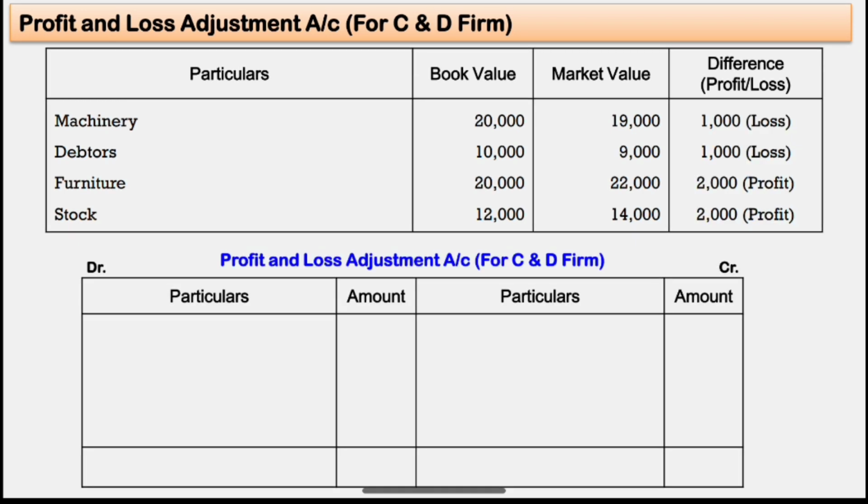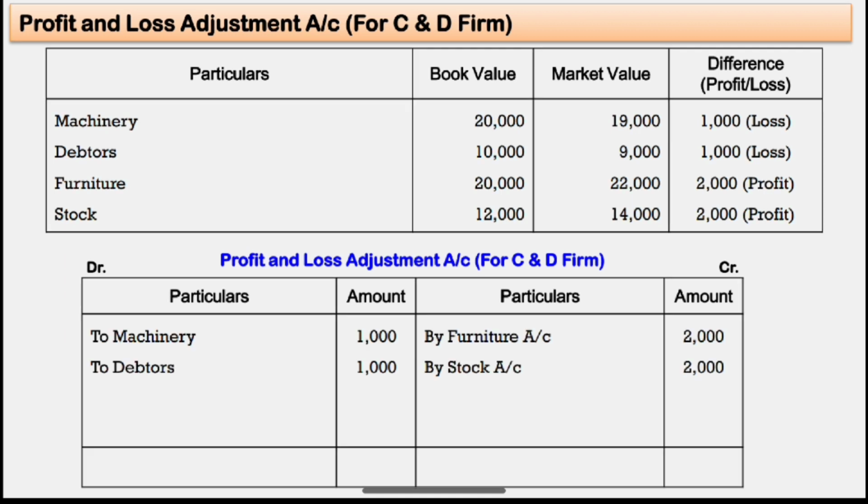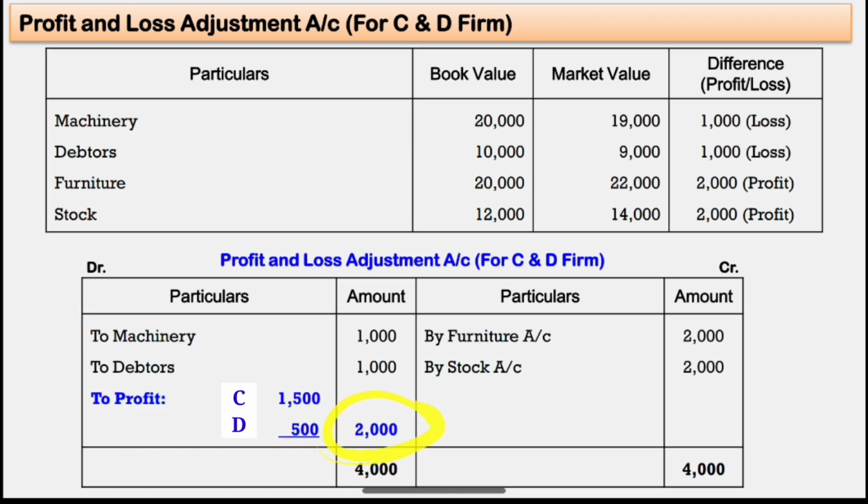Prepare profit and loss adjustment account. Loss on debit side. So machinery and debtors having loss. Profit on credit side, we have furniture and stock with profit of 2,000 for furniture and 2,000 for stock. So we have transferred, close the account. When we close, we'll get balance 2,000, that is distributed to partners in old ratio, that is 3:1. So for C 1,500, D 500.